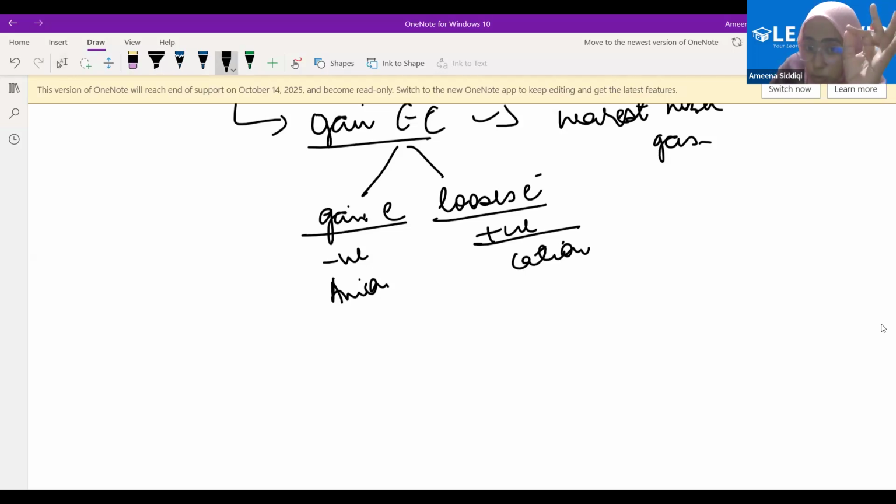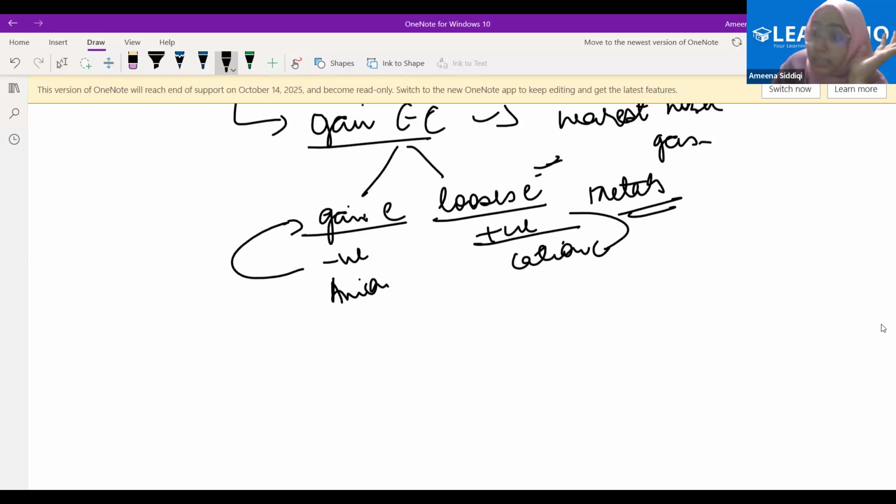Be mindful of this. Elements which have a tendency to lose electrons, and therefore form cations, are metals. Elements which have a tendency to gain electrons, and therefore form anions, are called non-metals. Now, why do metals have a tendency of losing electrons? Why do non-metals have a tendency of gaining electrons? You must be able to relate this to the concept of electronic configuration.